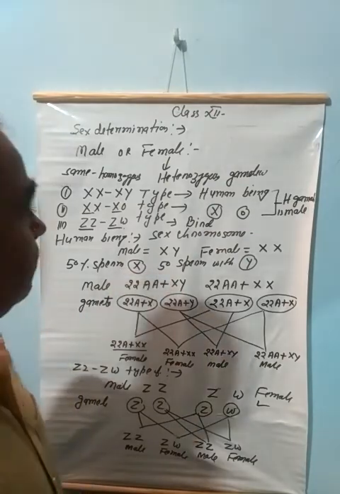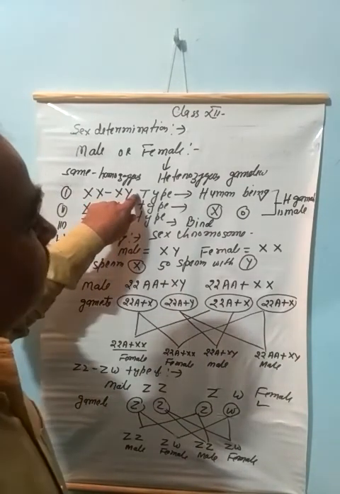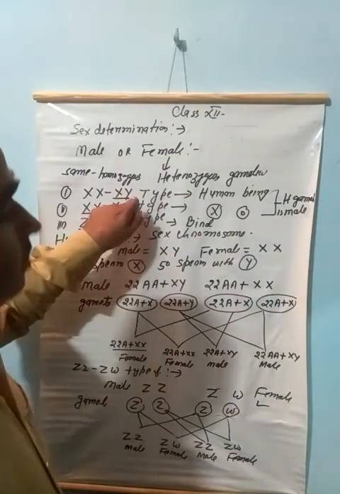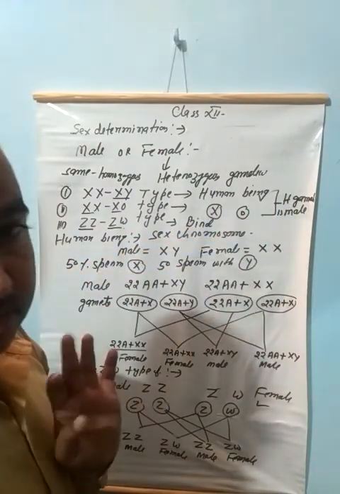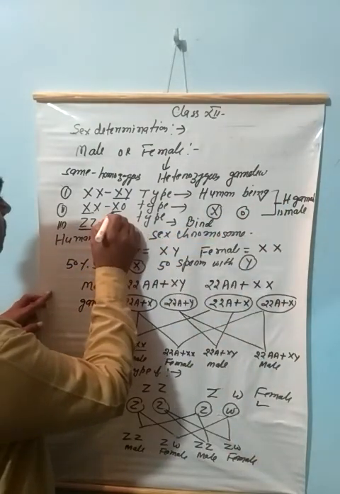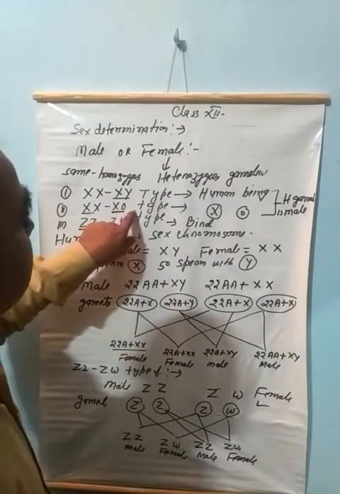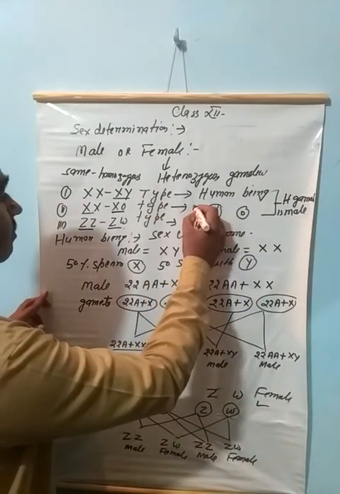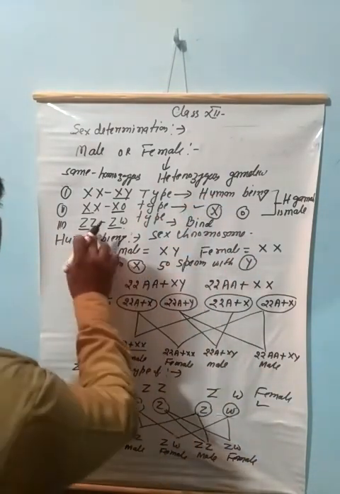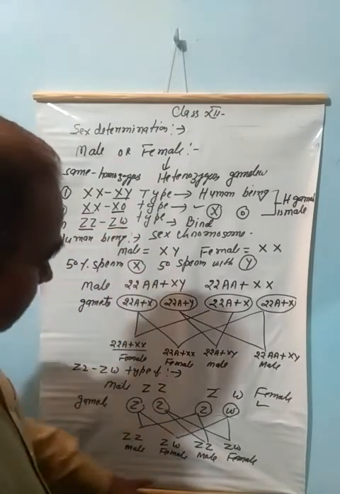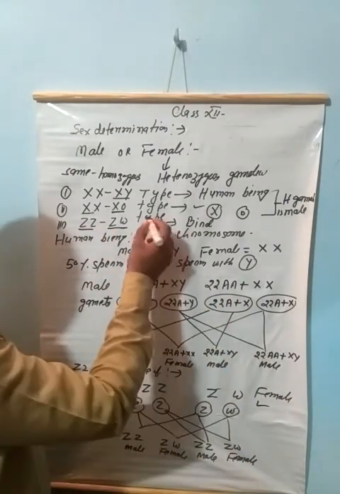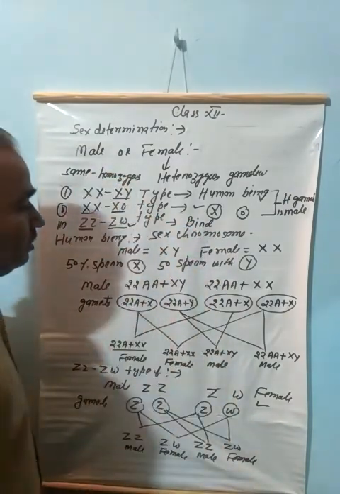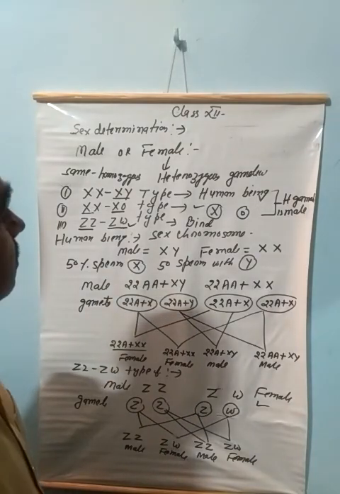Once again, in XX and XY type, this pattern is found in the male. So the male is responsible because the male is heterogametic. In XO, this sex chromosome pattern is found in the male, so in this case the male is also responsible. But in ZZ and ZW, this pattern is found in the female, mainly certain birds. So in this case, the female bird is responsible for the sex determination process.